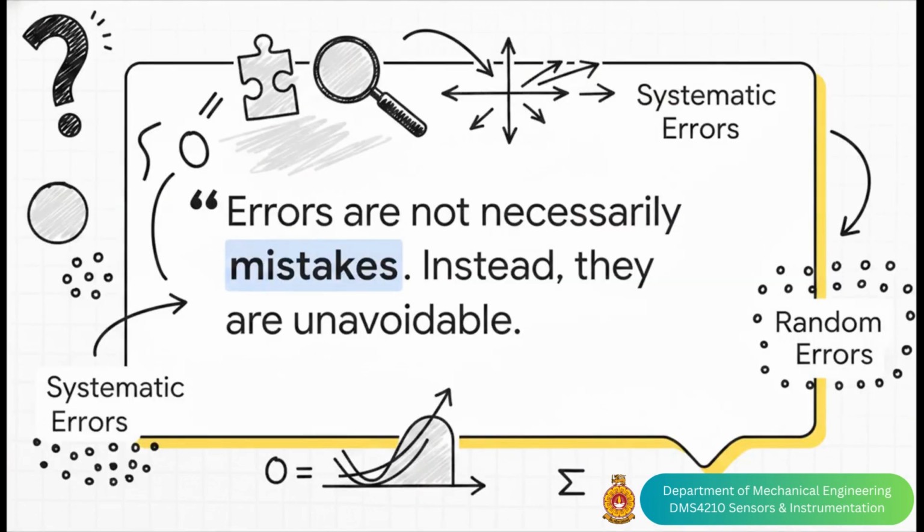As we wrap up this explainer, I want to bring us full circle back to that quote from the very beginning. Errors are not necessarily mistakes made by the observer. Instead, they are unavoidable variations. By formally classifying these variations into gross, systematic, and random, we empower ourselves. We stop viewing data discrepancies as mere failures, and we start treating them as puzzles. Puzzles that can be identified, mathematically corrected, or statistically smoothed out.